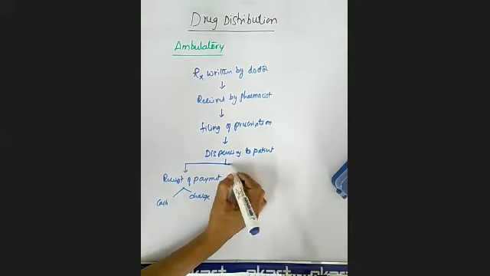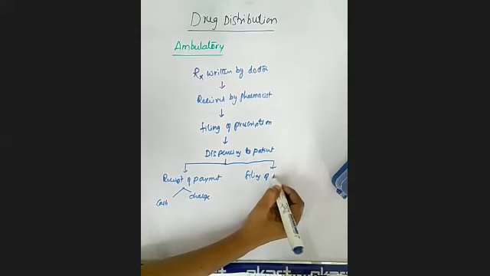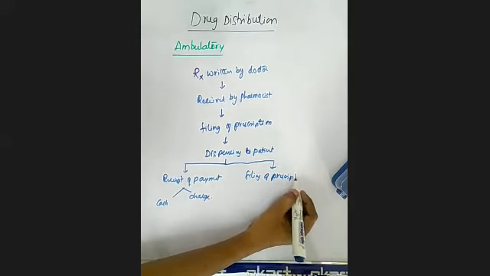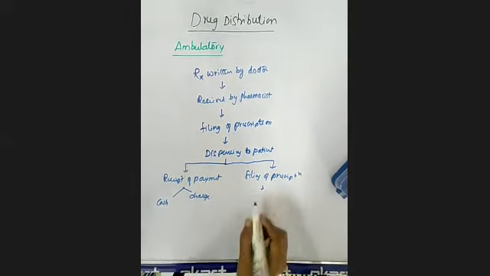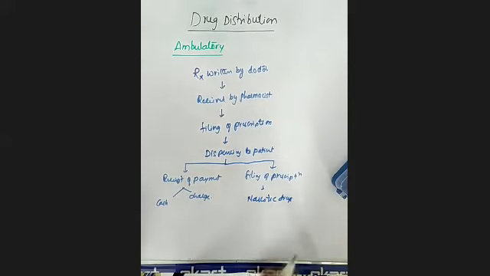Clear? And coming to the filing of prescriptions, I told you there will be a filing of prescription. That filing is mainly observed for the narcotic drugs. Why? Because narcotic drugs cannot be given to the patient without a prescription. Suppose they are issuing such narcotic drugs to patients, there must be a filing of the prescriptions. Clear? This is all regarding drug distribution in case of the ambulatory patient.